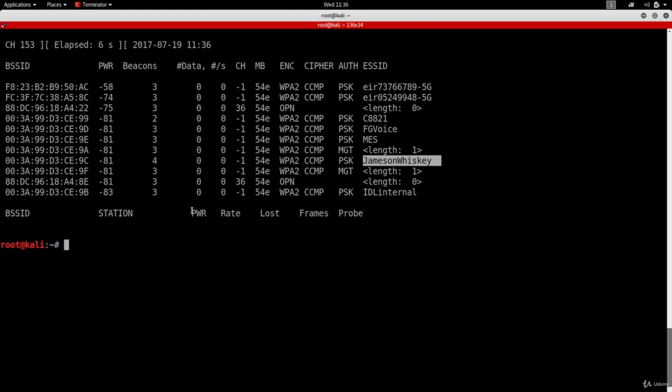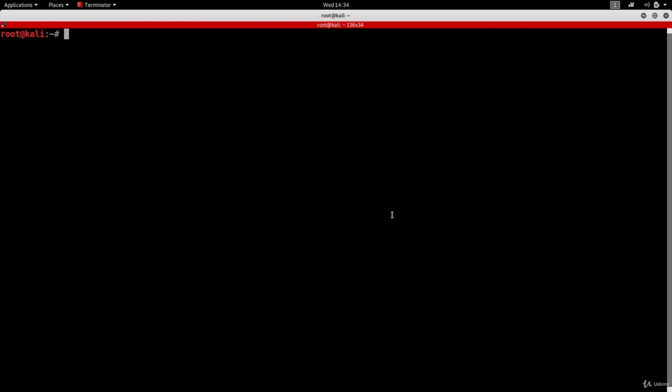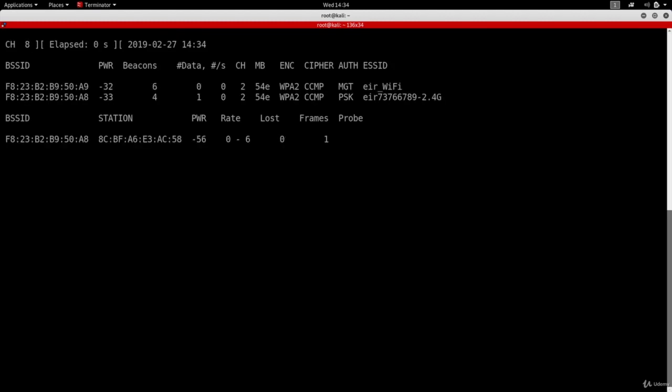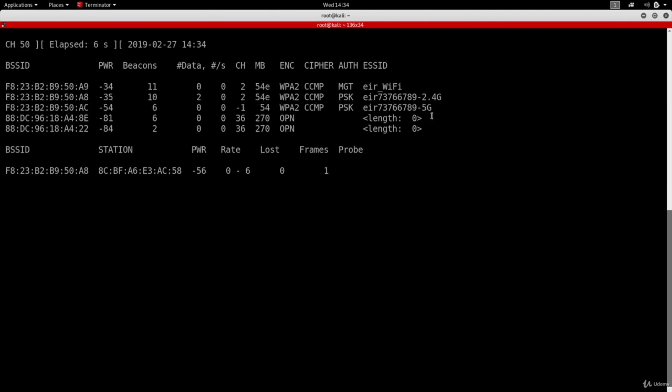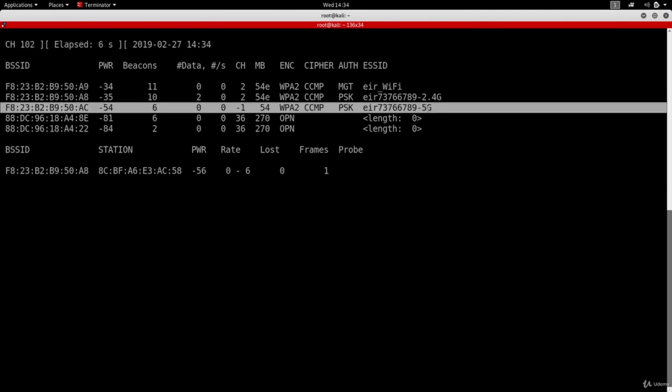Now what you can also do, let me clear the screen, is specify multiple bands using the band argument. So again, using the same command, instead of just saying band A, we can do band A, B, G. And what this will do is it'll tell AeroDump-NG to capture data on both 2.4 and 5 gigahertz frequencies at the same time. So let me show you. As you can see right here, we're capturing some 2.4 gigahertz networks and we're capturing 5 gigahertz networks as well at the same time.